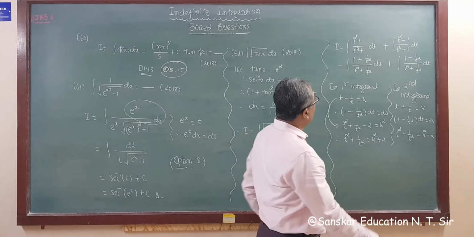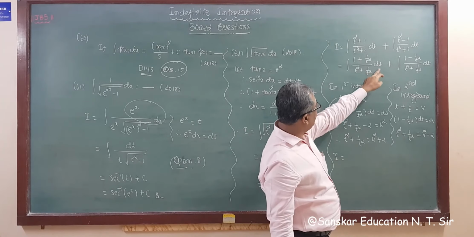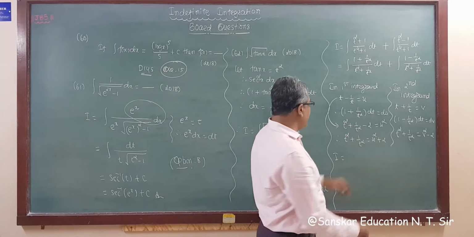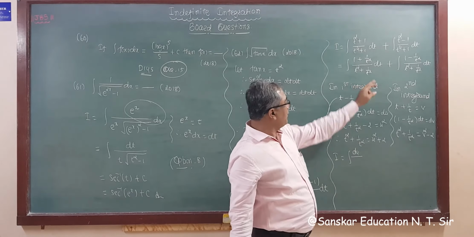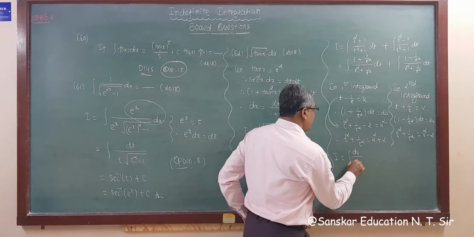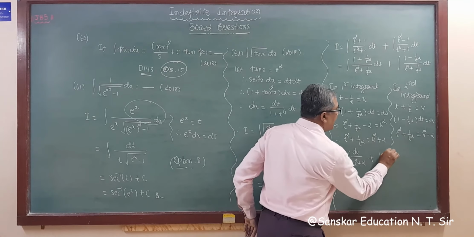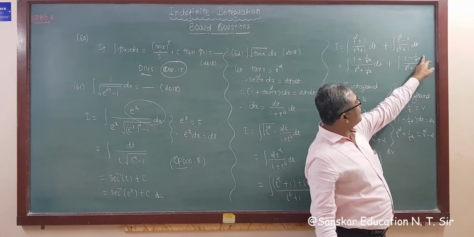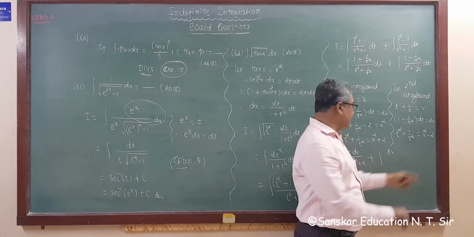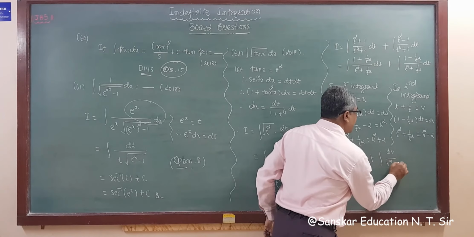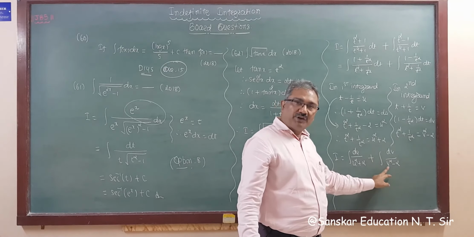So your I now becomes: I is equal to integration of du upon u square plus 2, since 1 plus 1 upon t square dt is du and t square plus 1 upon t square is u square plus 2, plus integration of dv upon v square minus 2, since 1 minus 1 upon t square dt is dv and t square plus 1 upon t square is v square minus 2. So this is the tan inverse formula, and this is the log mod 1 upon twice a formula.